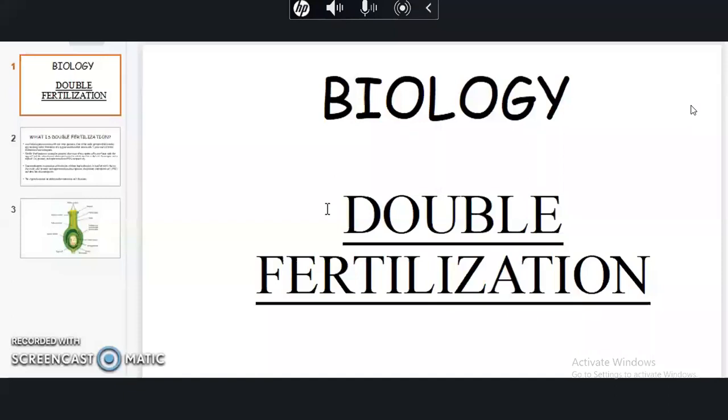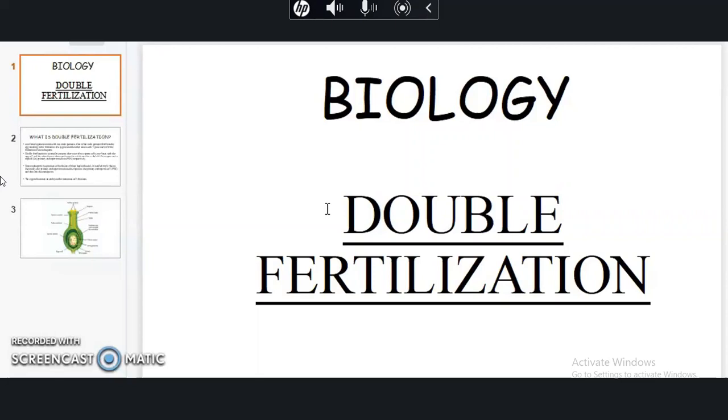Today we'll be learning about double fertilization. Double fertilization takes place in flowering plants, which are also known as angiosperms. It is a major characteristic of angiosperms. Basically, in angiosperms, reproduction takes place by the fusion of male and female gametes.